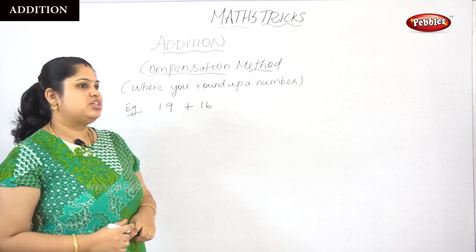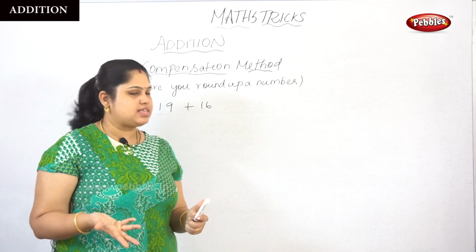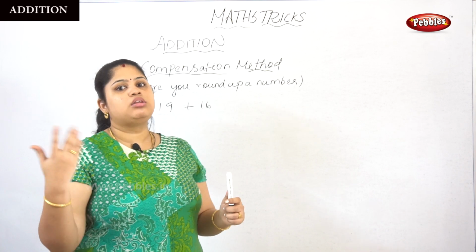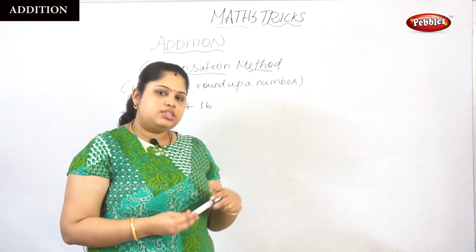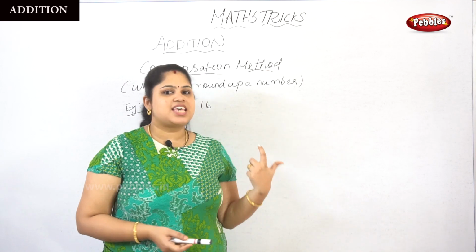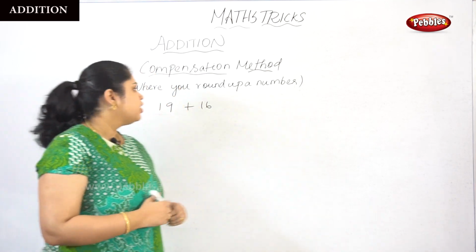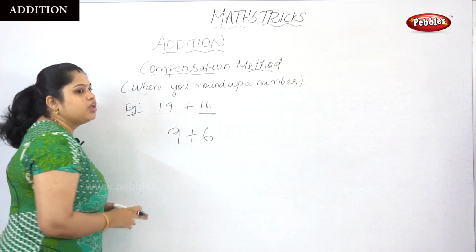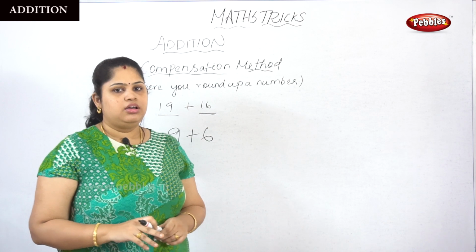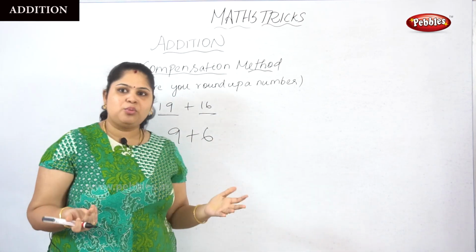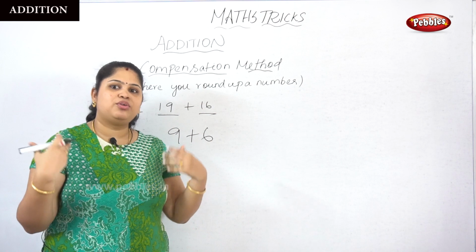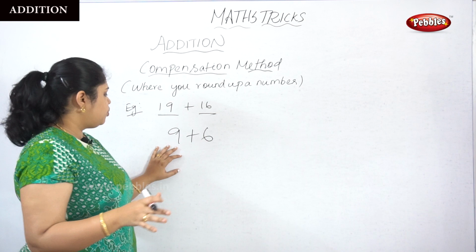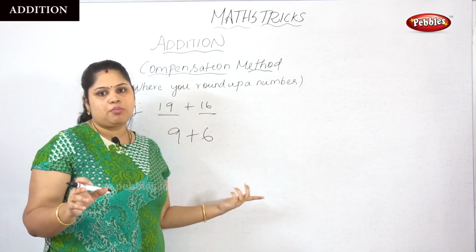So compensation is rounding up a number, as we have seen in a previous sum, where we are going to round a digit. So this is also the same. Why are we saying compensation? I will tell you. When we add 9 plus 6, we don't need a compensation method. You may think, I don't know about compensation, but if you are saying there's no need for compensation, listen, I will tell you in detail.